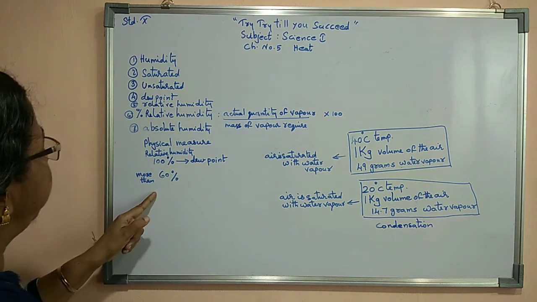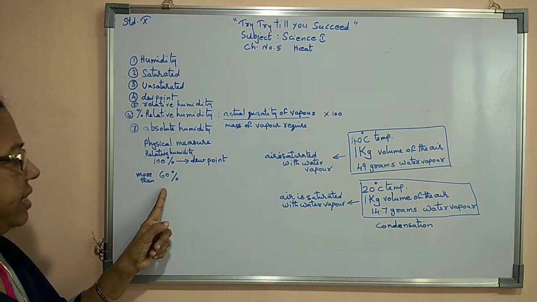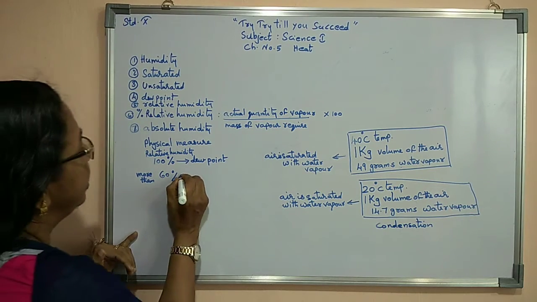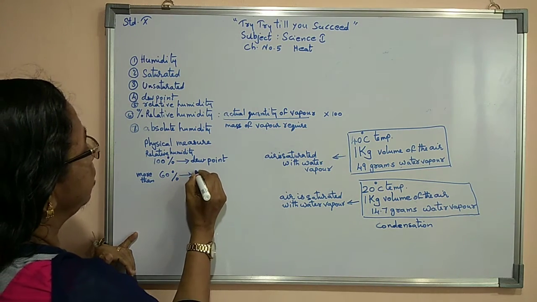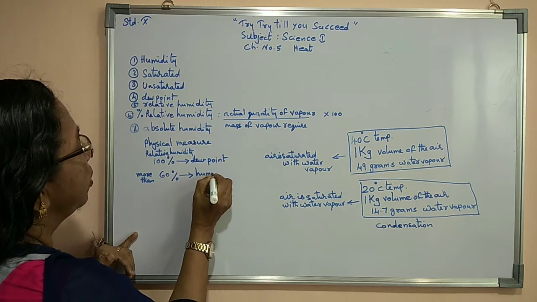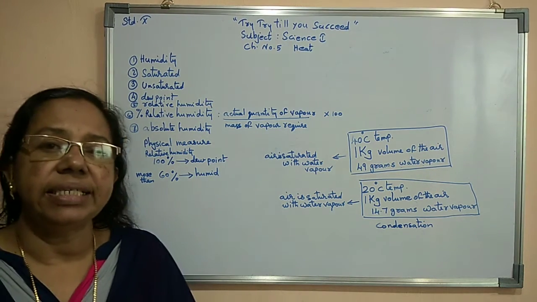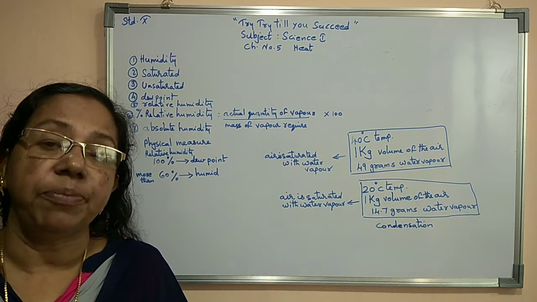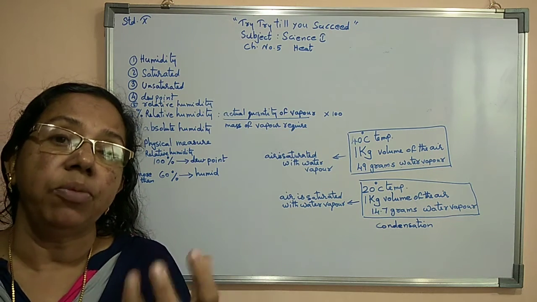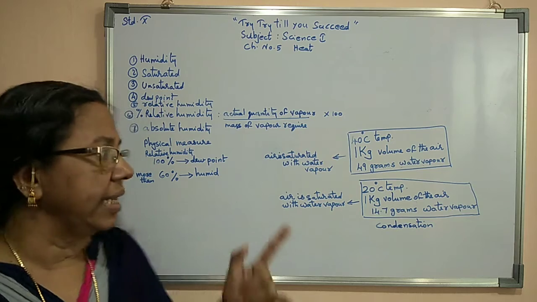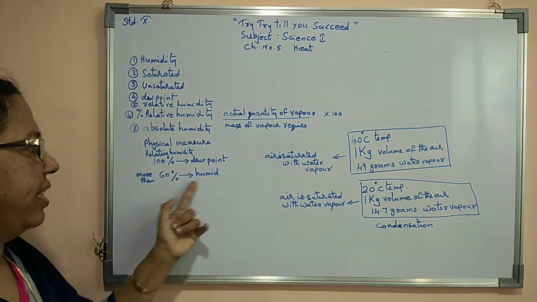Now, if the relative humidity is more than 60%, then we can say that the atmosphere will be humid, or we will have humid weather. A very moist condition, the atmosphere having more and more moisture, is humid weather.